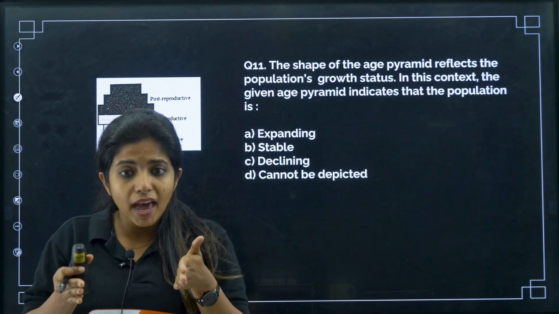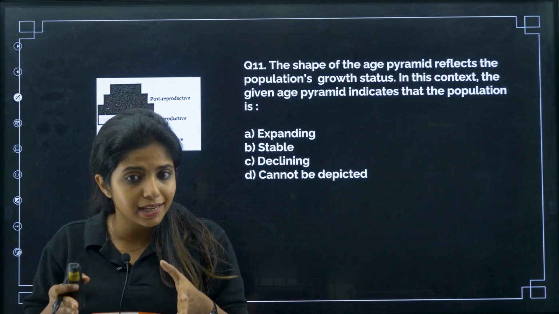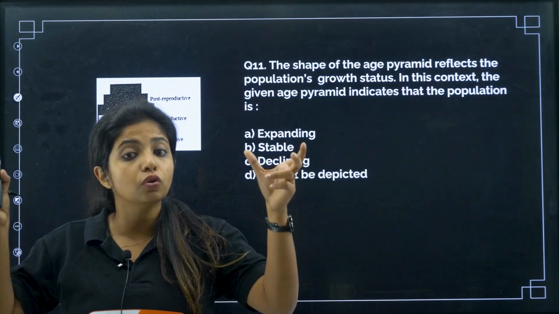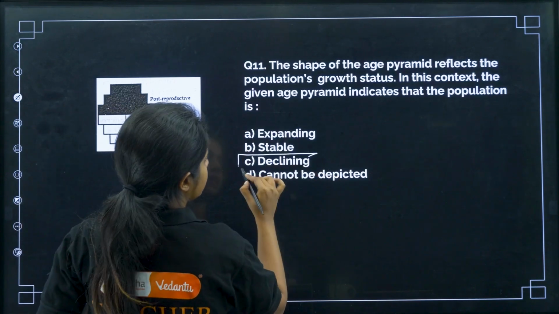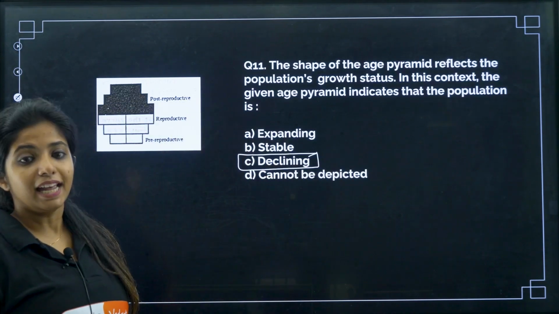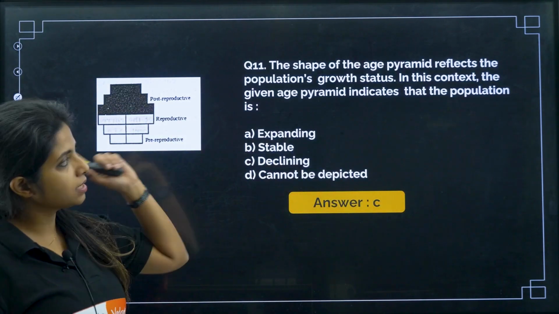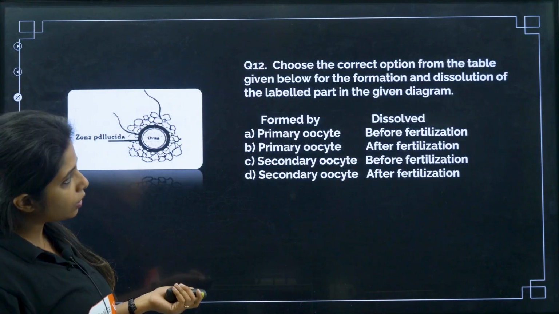That means it is going to be declining. Why? Because these are the organisms which have to reproduce, and if their number is less, then obviously, do you think the population will grow? The population would not be growing, my dear children. So, I will say it is declining. Okay, so answer is declining. Again, this is also something that we have already covered.